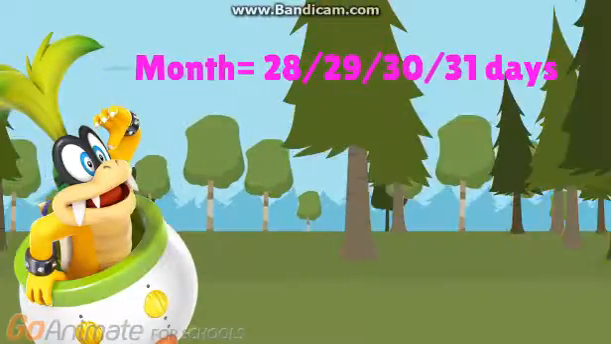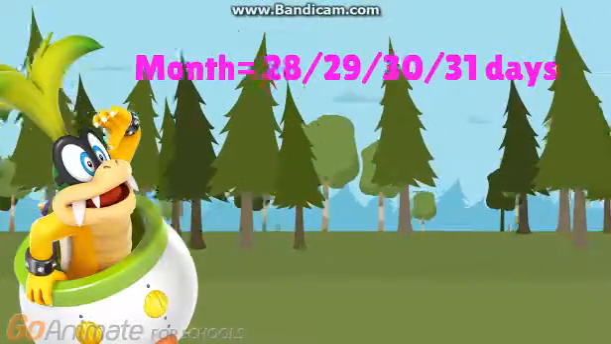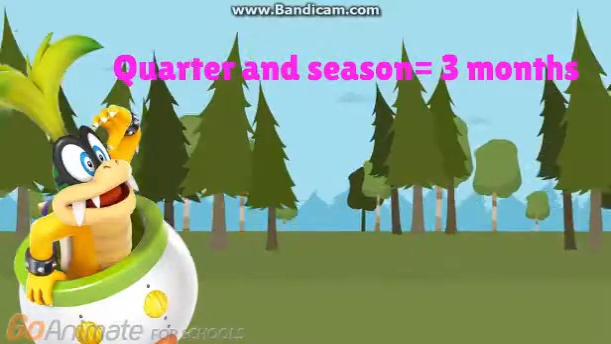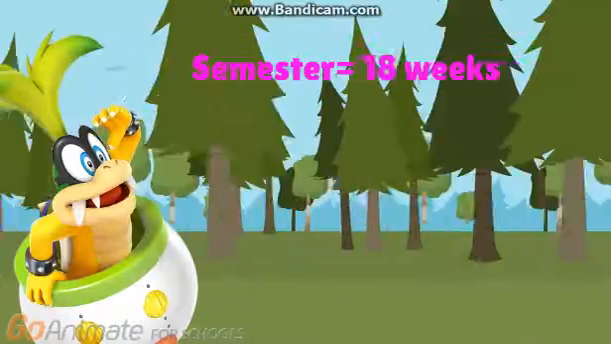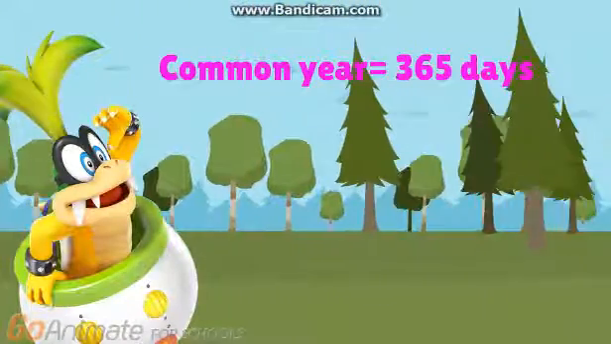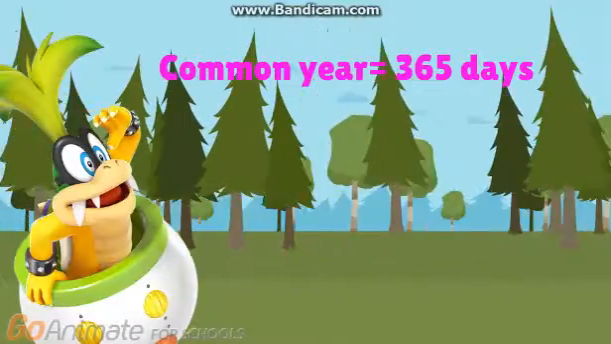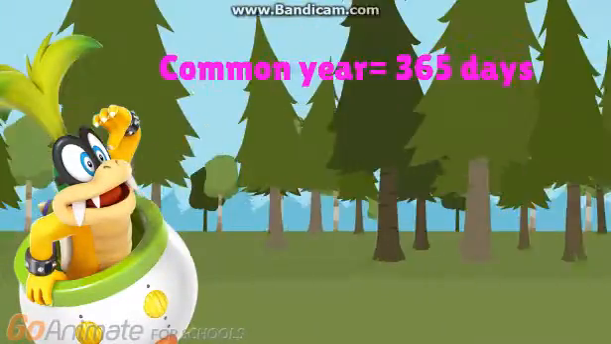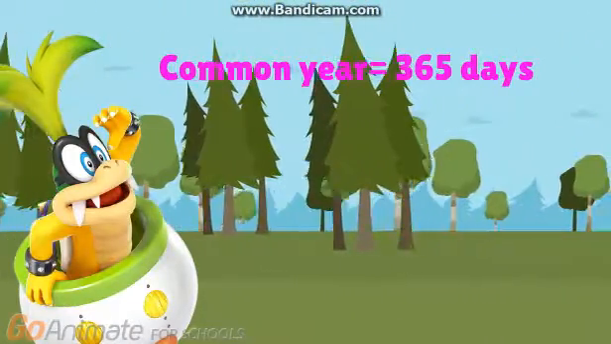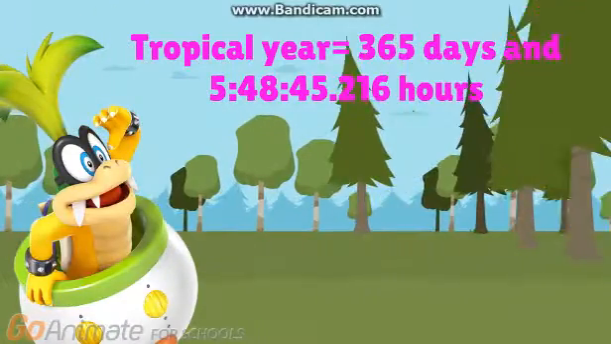A month is 28, 29, 30, or 31 days. A quarter and season is 3 months. That's 93 days. A semester is 18 weeks. That's 6 months. A common year is 365 days. That's 12 months, or 52 weeks and 1 day, or 31,536,000 seconds.